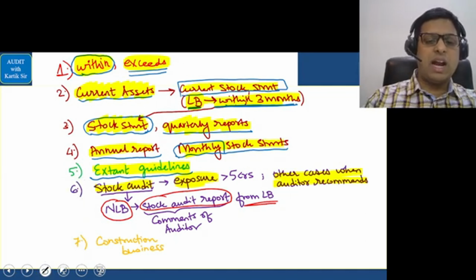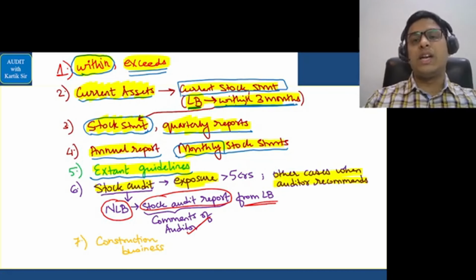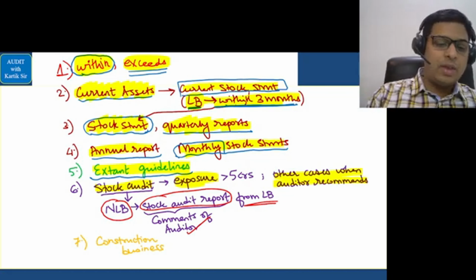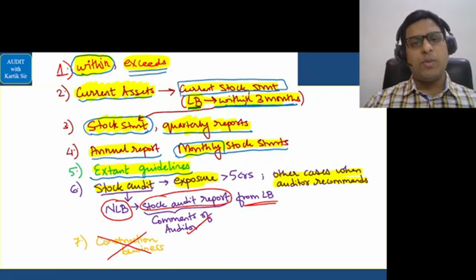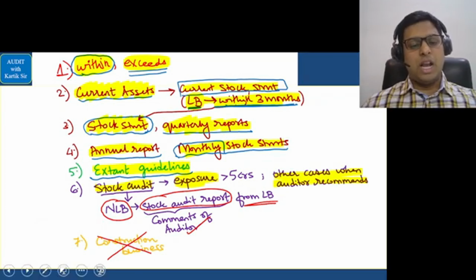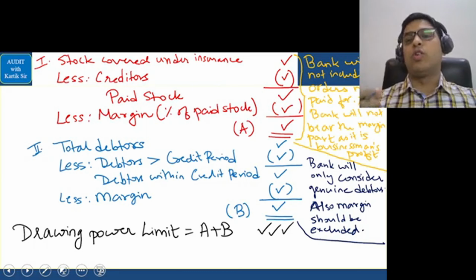Finally, they have given here that the comments of the auditor are very, very important. Okay, this completes our answer in relation to computation of drawing power, the theoretical part. This construction business is not there in the new syllabus, it is there in the old syllabus. This point they have removed in the new syllabus.